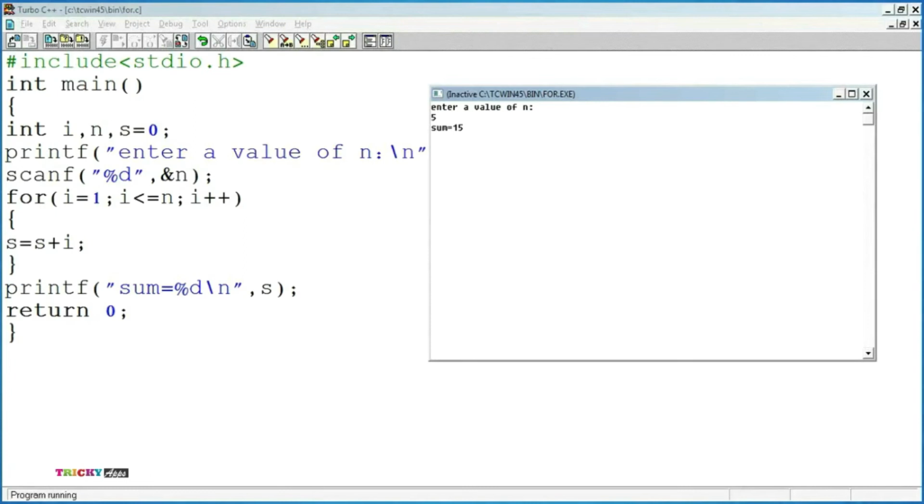Then after 5, I value will be incremented to 6. Then the loop condition is false. So the control will move out of the for loop and then it will print sum equal to 15. This is how to use a for loop to find the sum of n natural numbers in C programming language.